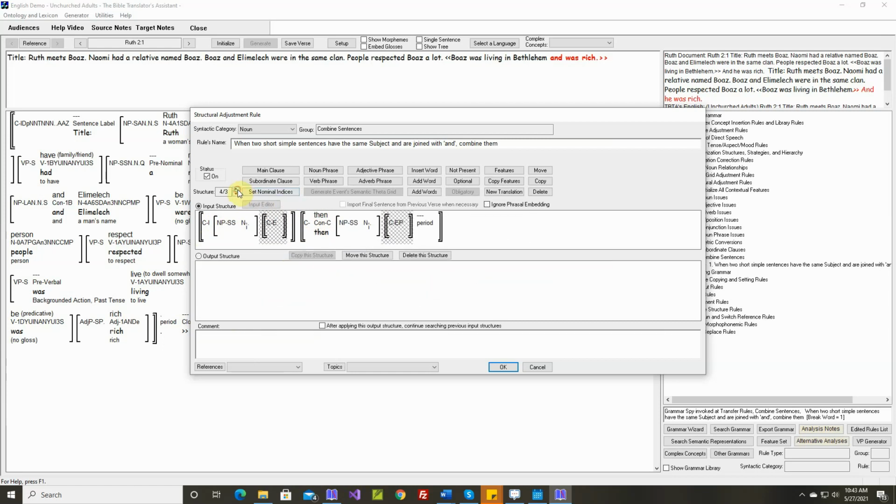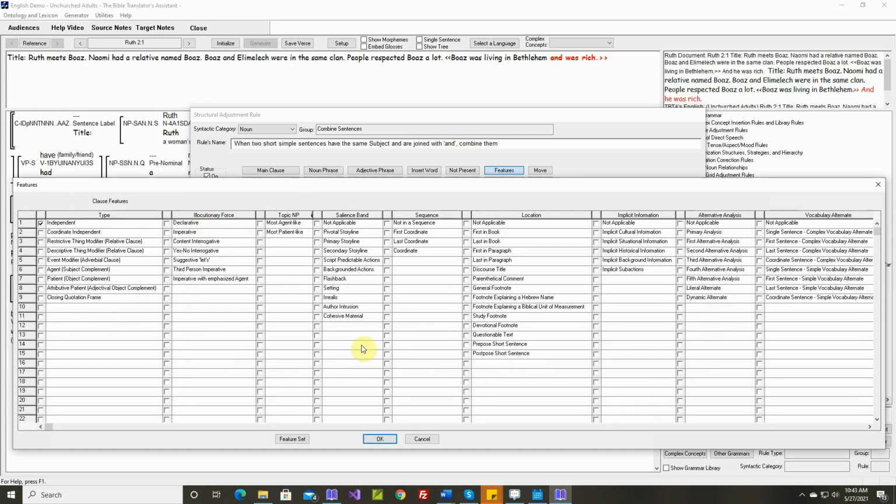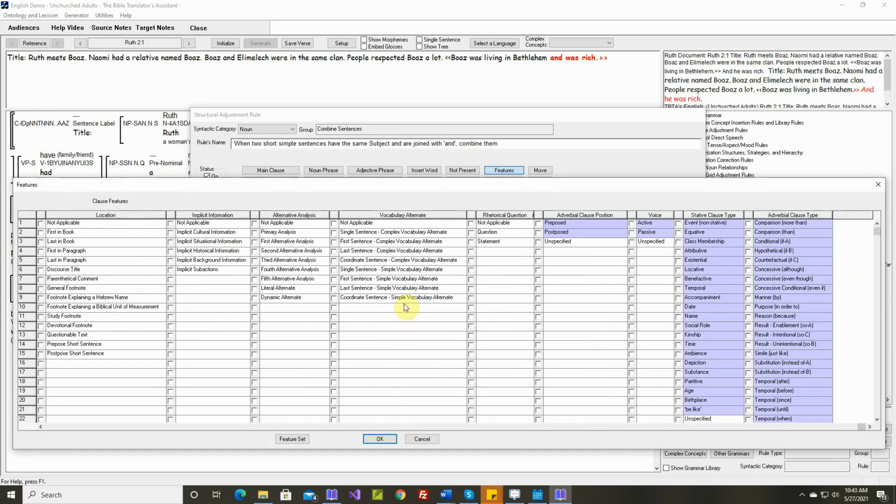So let's add a structure in the back. We can delete all of these things. These aren't necessary. Let's write a rule that says if this first one is implicit, if it's any of these, okay?